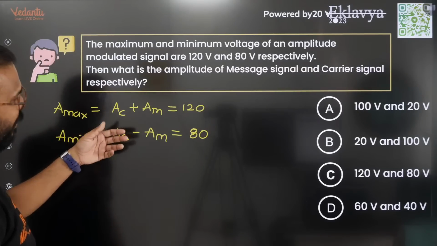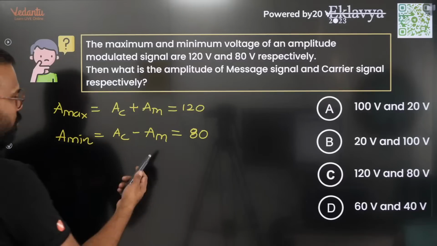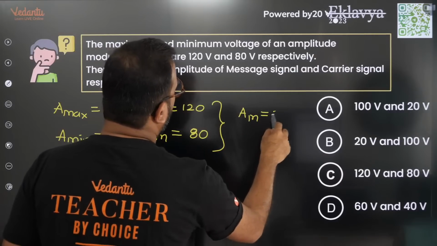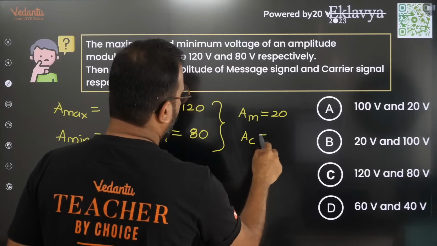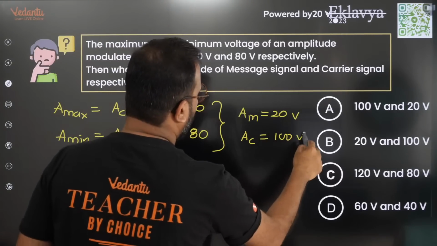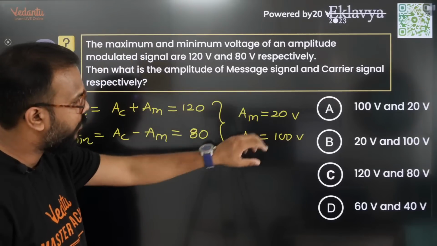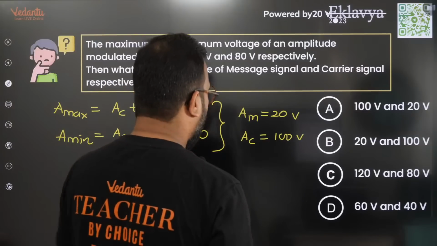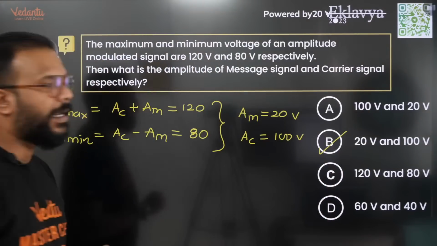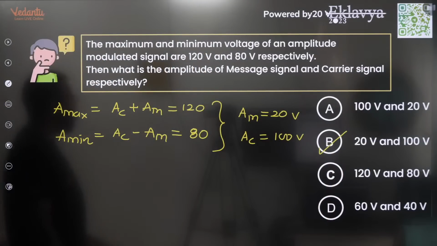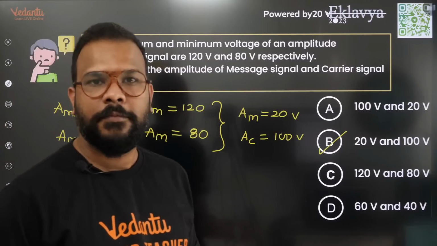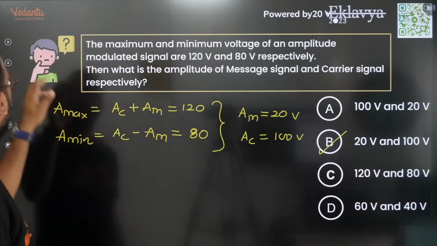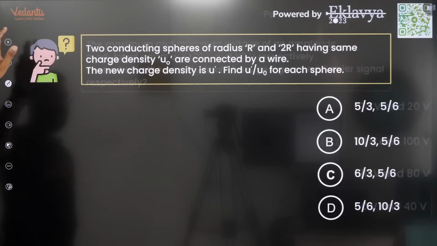The question is asking you to find the value of AM and AC. Simple as that. So two equations, if you try to solve, you are going to get the AM value as 20 and the AC value as 100 volts. Maximum is 120, minimum is 100 minus 20, that is 80. So that's why the answer is option B, 20 and 100. Simple as this. Okay. Moving on. This is done.